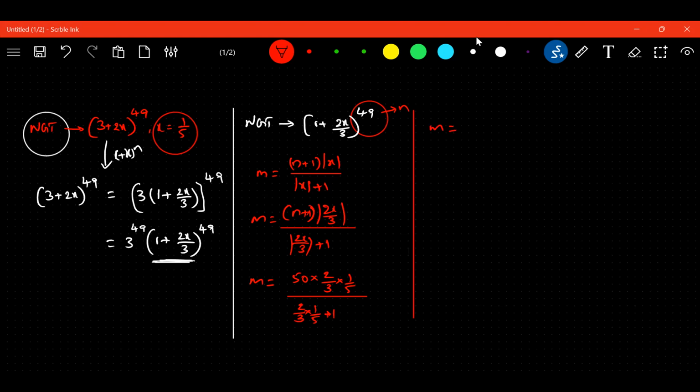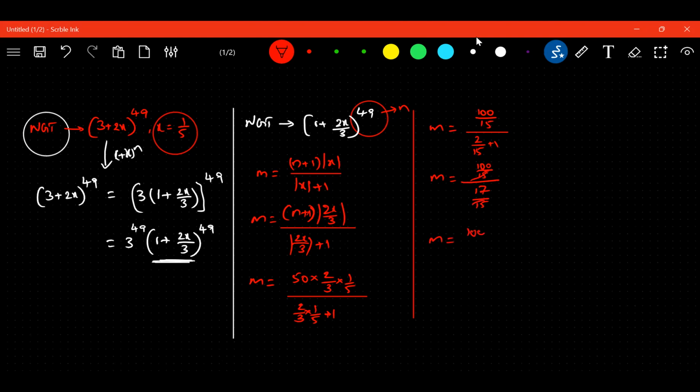Next, m is equal to 50 into 2, 100. 100 upon 15, 100 divided by the whole. Now what will you get? 2 into 1, 2 upon 15 plus 1. Am I right? Yes, sir. I'm not cancelling anything here. Children, please observe it. Now 2 plus 15, what will you get? 17 upon 15. Am I right? Yes, sir. Now 15, I will cancel.